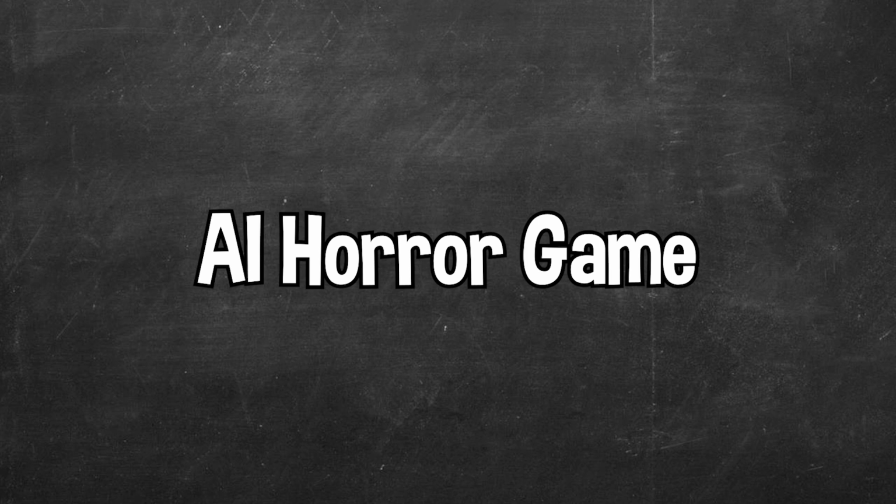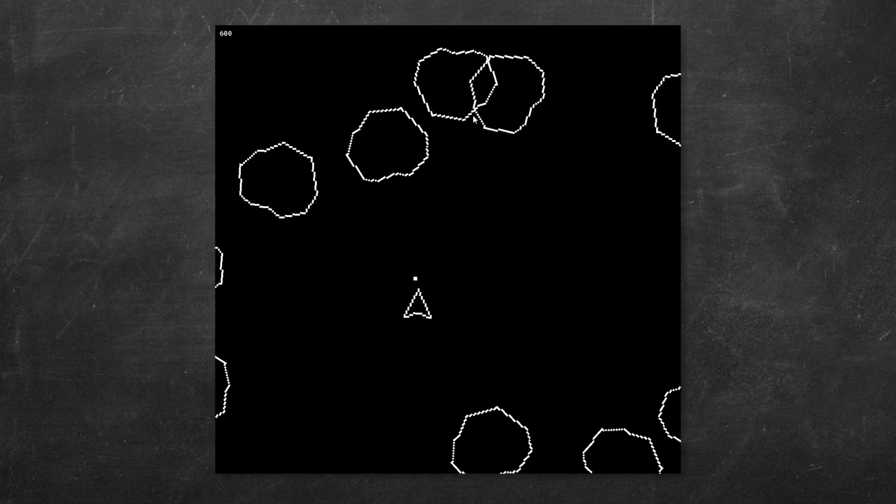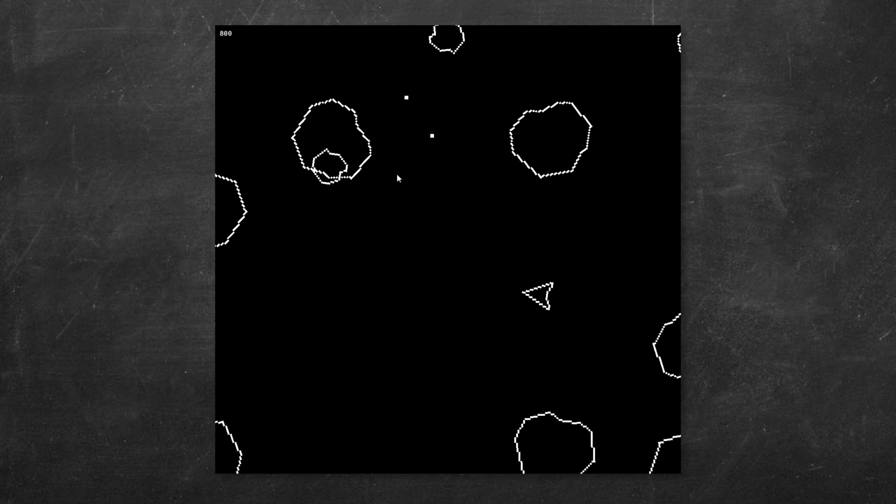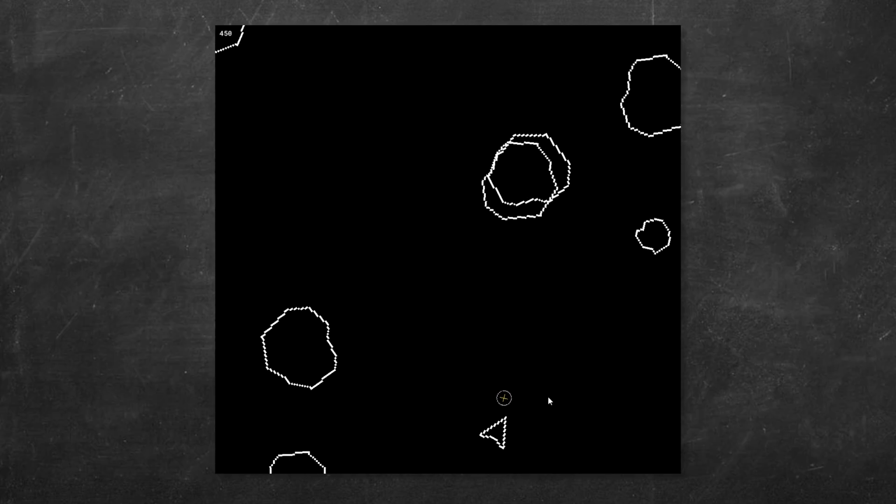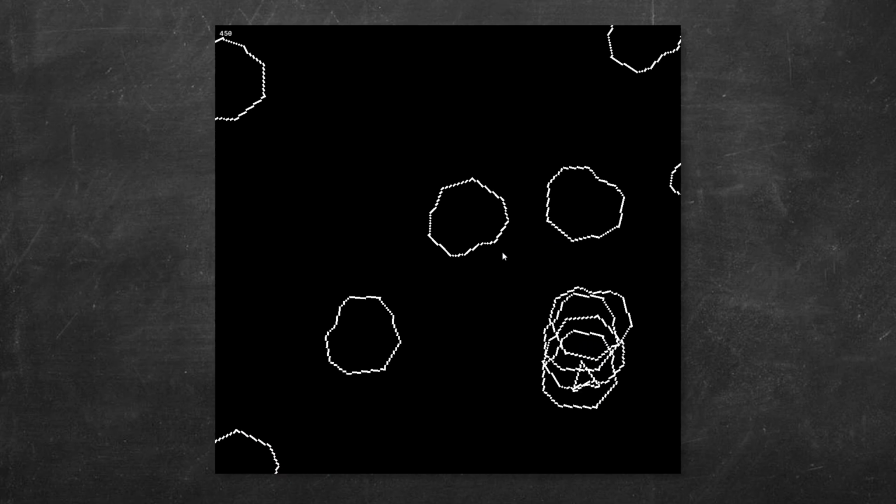Even though we had a remade version of our original AI horror game, I wanted to add another feature to our game. This was our arcade shooter from earlier in the video without any of our upgrades, and this was our arcade shooter from earlier in the video with our upgrades. Our horror game needed a feature like this, an upgrade system that the player can unlock that will help them against the enemy. So we added an upgrade system that will allow the player to shoot rocks at the enemy. Okay, but we actually made it so the player could unlock a gun to use against the enemy, and now our game was complete.